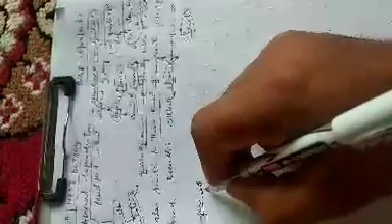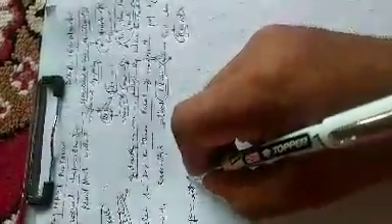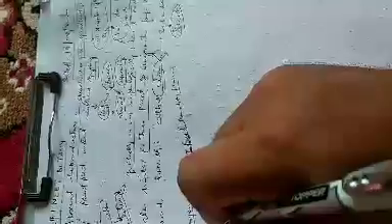The various types of asexual reproduction we see in lower organisms are binary fission, which is common in some lower organisms like amoeba and paramecium, and budding, which is common in yeast.